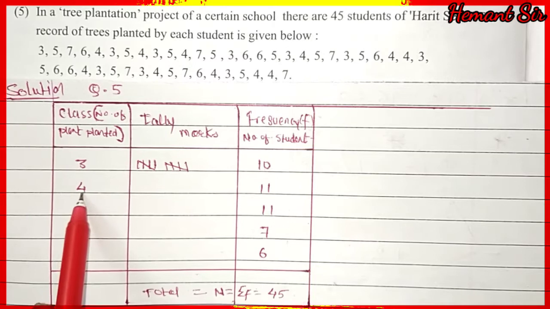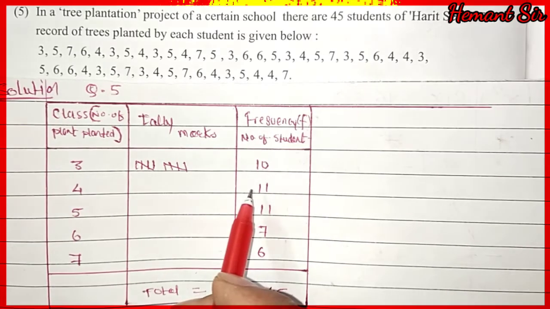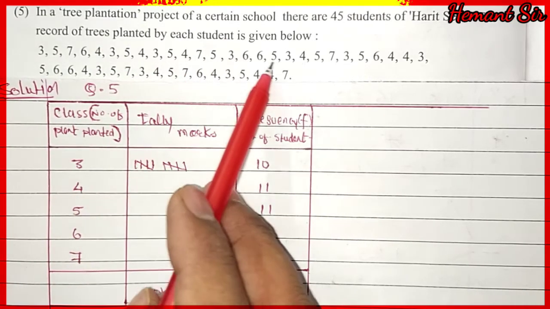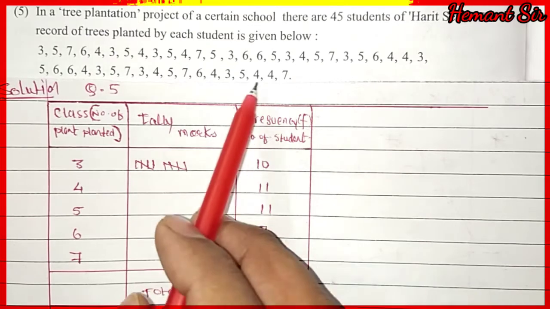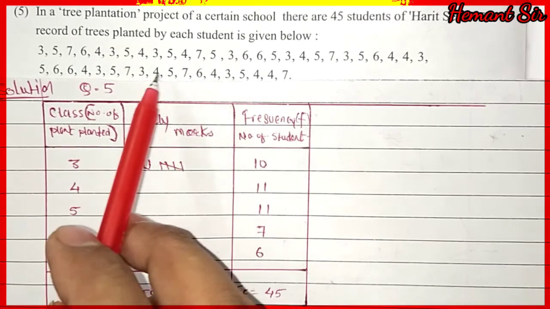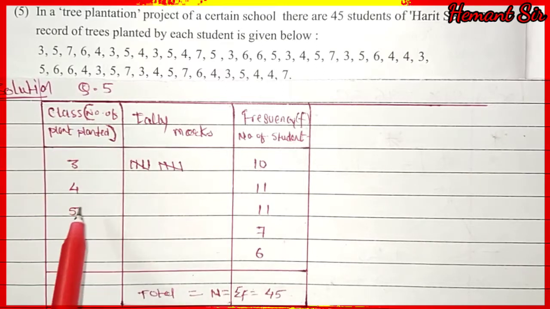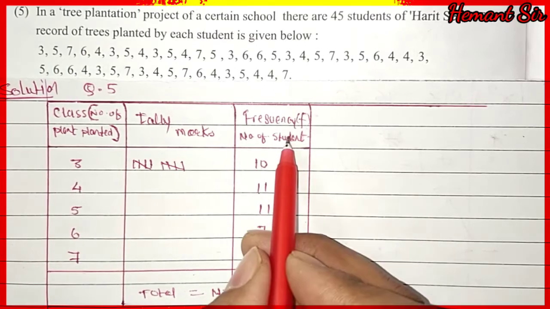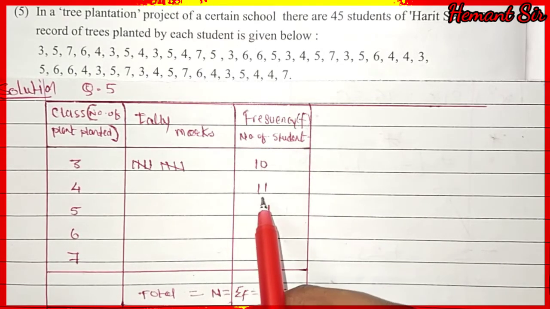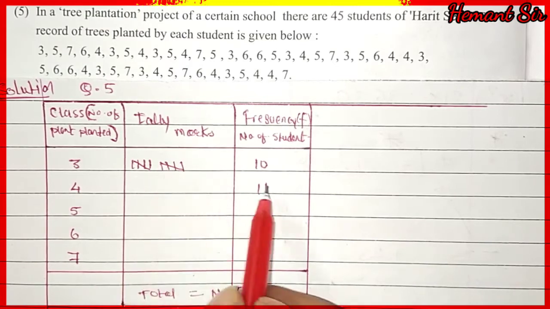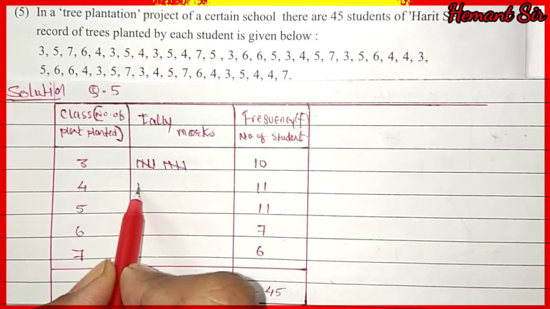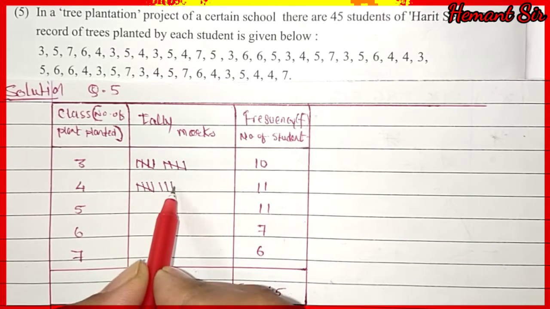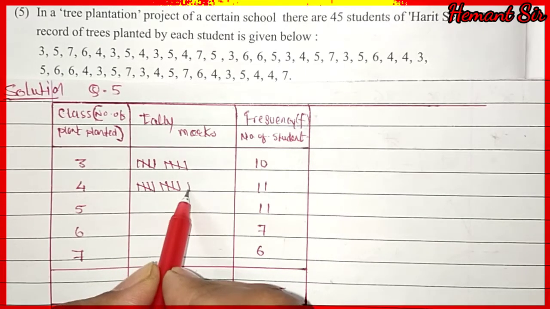Now we have to check the 4. It is coming 11 times. Let's check once. 1, 2, 3, 4, 5, 6, 7, 8, 9, 10, 11 times. So 4 is repeated 11 times, and we have written 11 here in the frequency. Frequency means repetition of the same number again and again. In the tally mark for 11 we have to represent it as 1, 2, 3, 4, 5, 6, 7, 8, 9, 10 and 11.